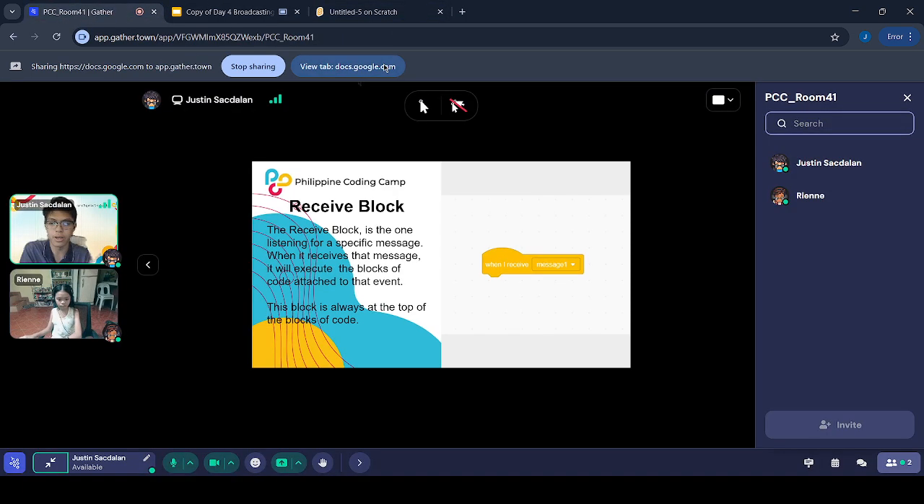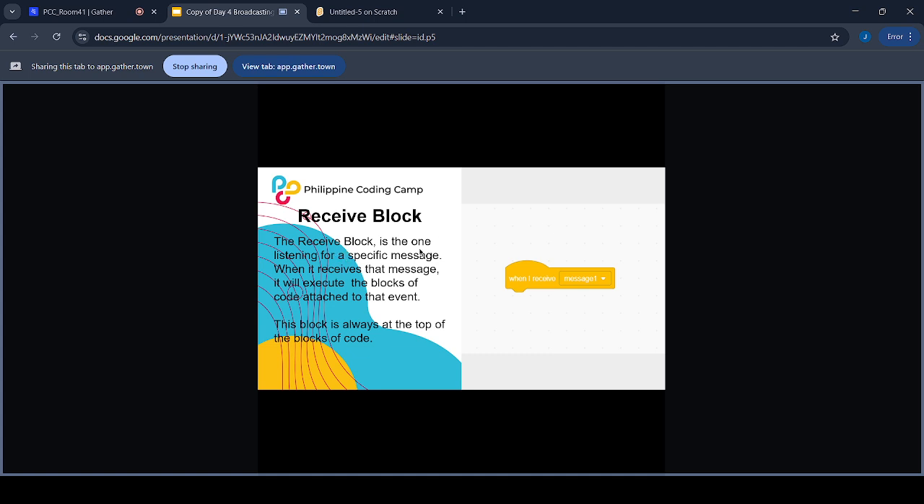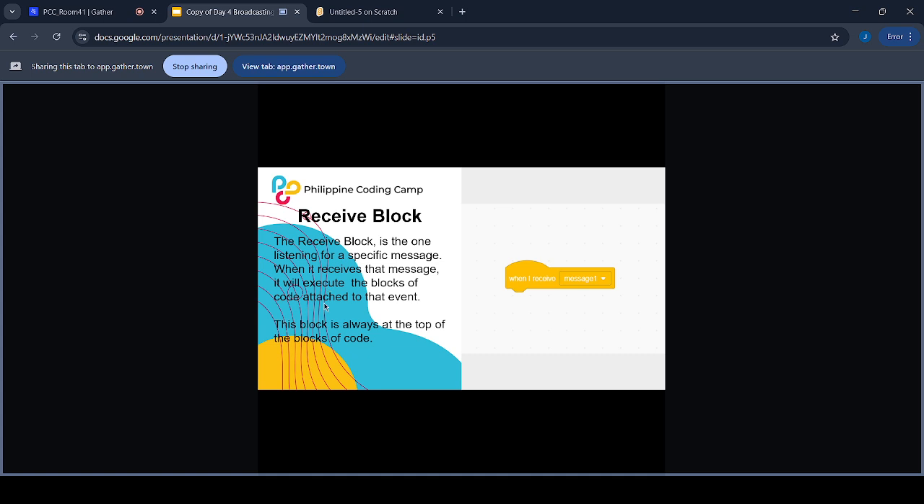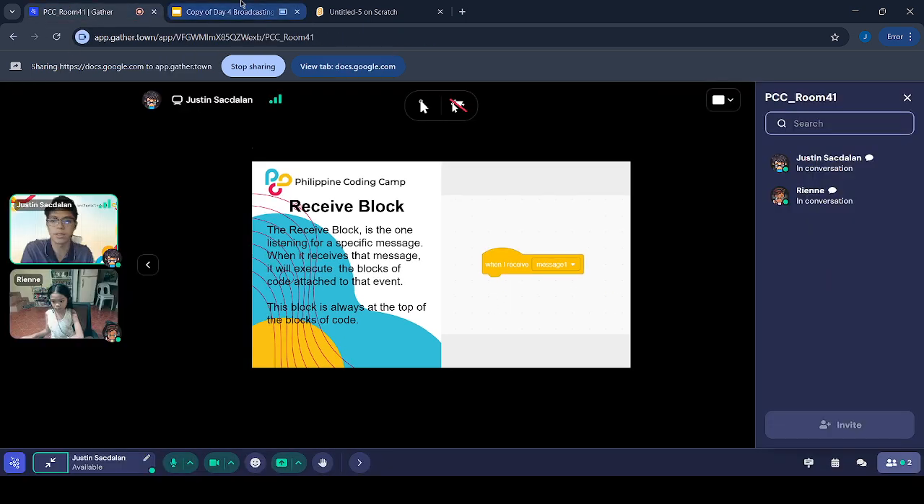It's like how we're talking right now. I'm broadcasting something to you, and you're receiving whatever I'm saying. Gets? That's just how these blocks work. The receive block is the one listening for a specific message. So that's you, the listener. It will execute the blocks of code attached to that event. This block is always at the top of the blocks of code. Kita mo? Siya yung nasa pinakataas. It's an example of a control block.